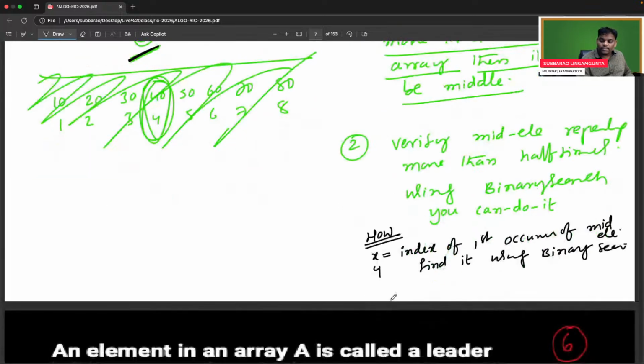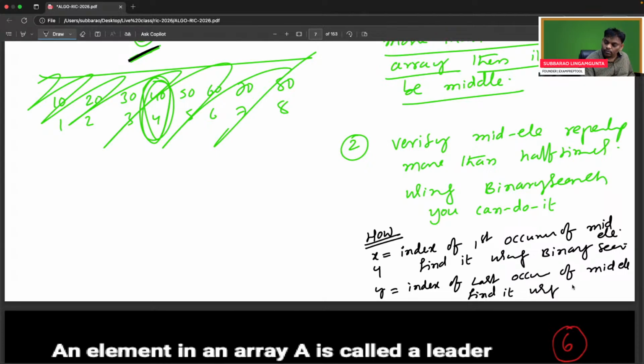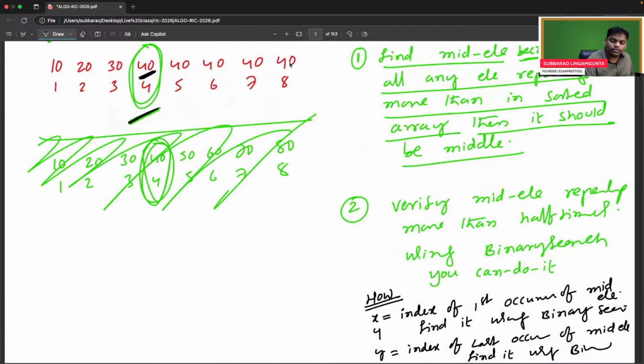In a similar way, Y is equal to the index of the last occurrence of the mid element. Find it using binary search. So that is Y, which is going to be 8.